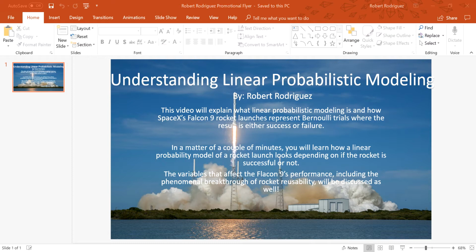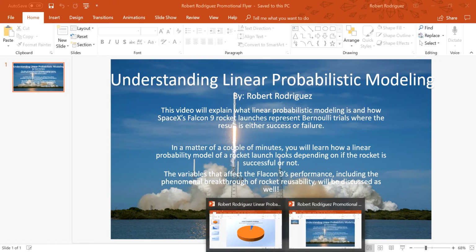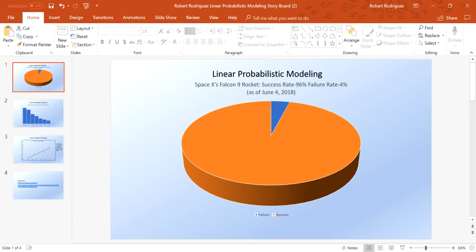This video will explain what linear probabilistic modeling is and how SpaceX's Falcon 9 rocket launches represent Bernoulli trials, where the result is either a 1 (success) or a 0 (failure). Linear probabilistic modeling is basically a unique kind of binomial regression modeling.